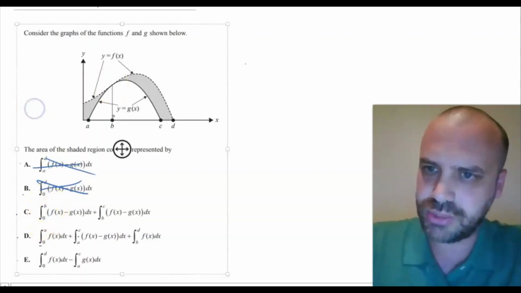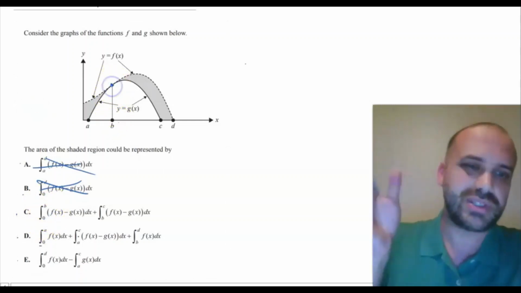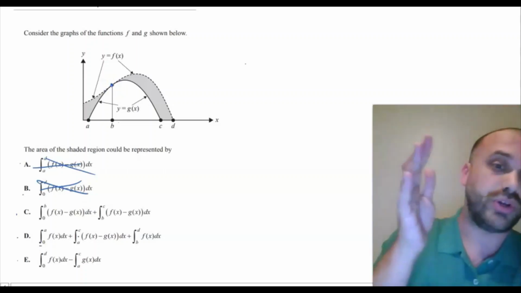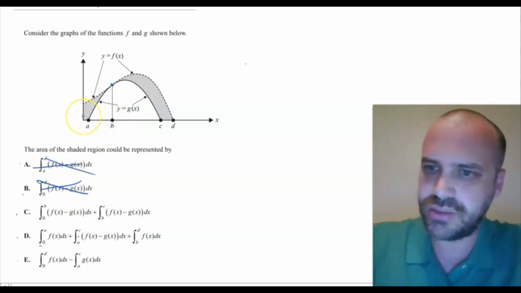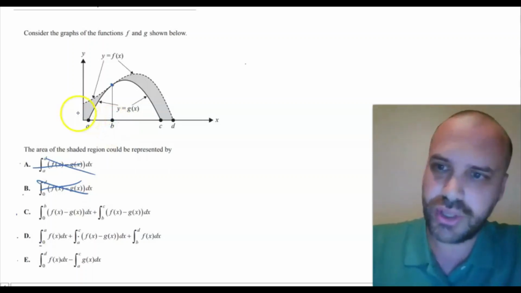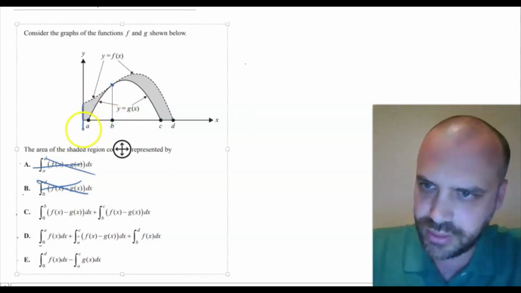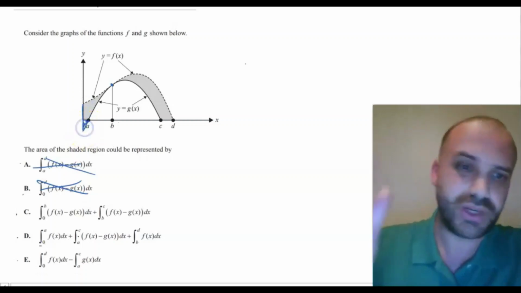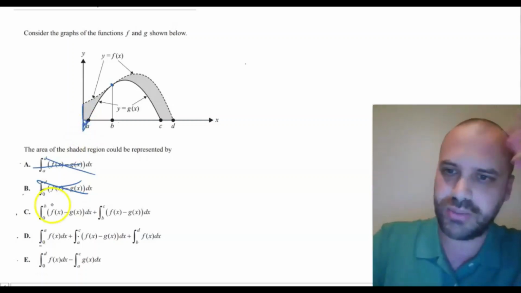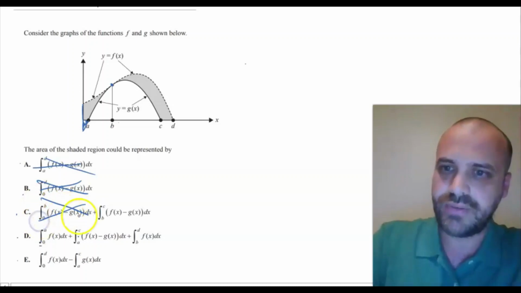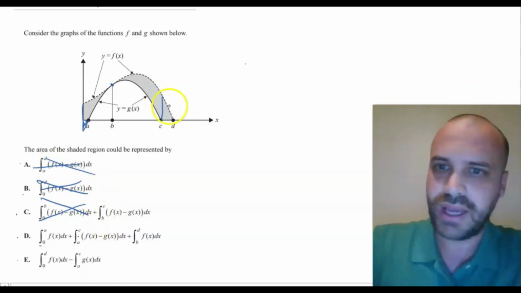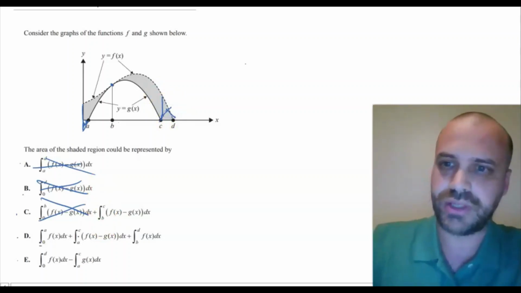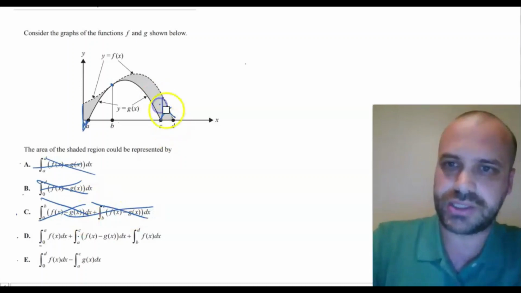So they're saying the intersection's important. It's an important idea. The integral between b and 0 finds the area between the two curves, but that's finding this part here, and I don't want that part. So I'm almost certain I can get rid of this. This next bit finds the integral between c and b, between here and here, and it totally neglects this part. So I can get rid of c.